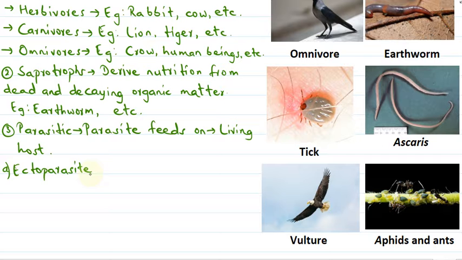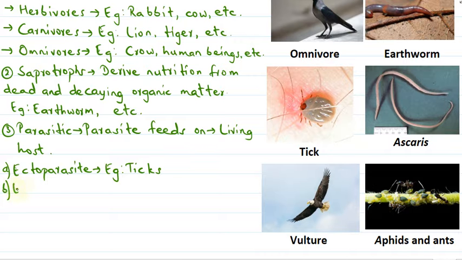We can find lice on our head sometimes, so they are ectoparasites. Another example is ticks. What do ticks do? They suck blood from the body of cows, dogs and other animals. Ectoparasites are those parasites which live outside the body of their host.